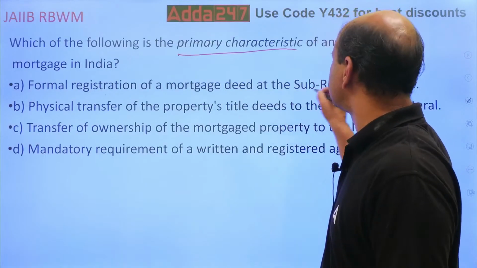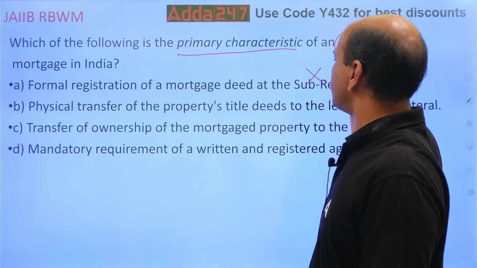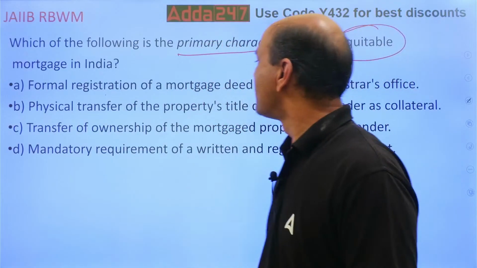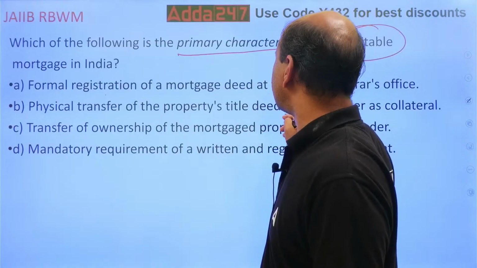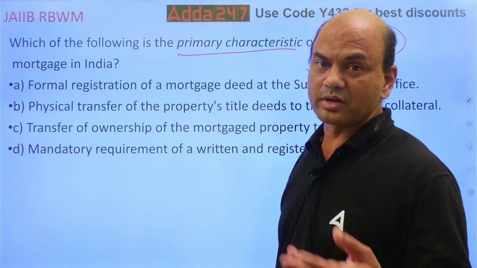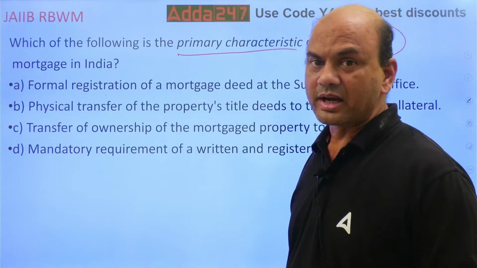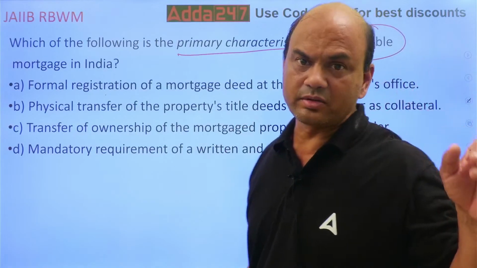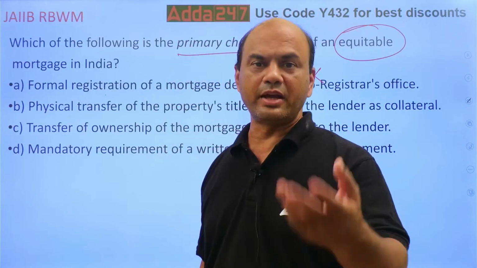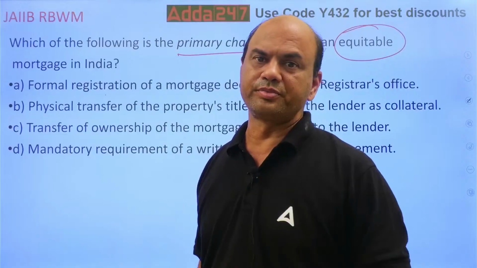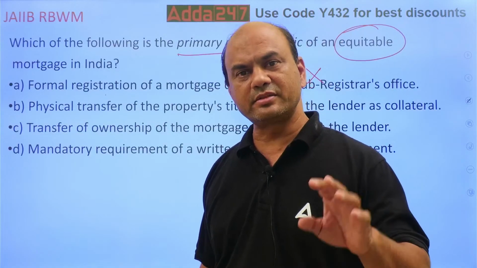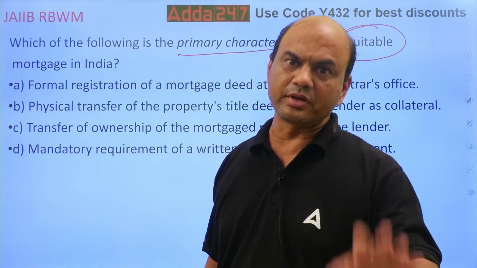See, registration at the sub-registrar is not there in this equitable mortgage. It is not done in equitable. Physical transfer of properties, title deeds to the lender. So physical transfer is not done. Always remember, title deeds are always in the name of the borrower only. Suppose you buy a flat and you take the loan, the name on the property documents is yours only.